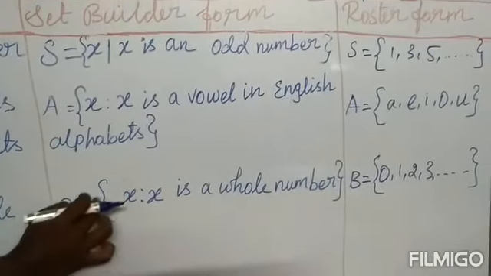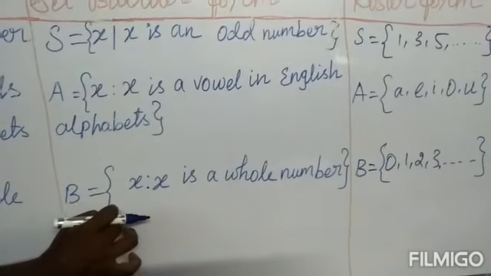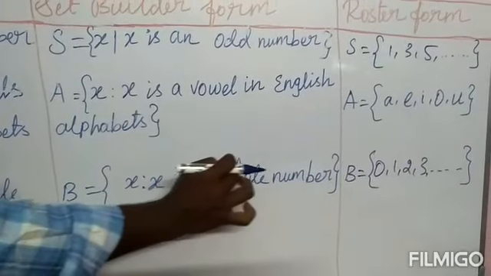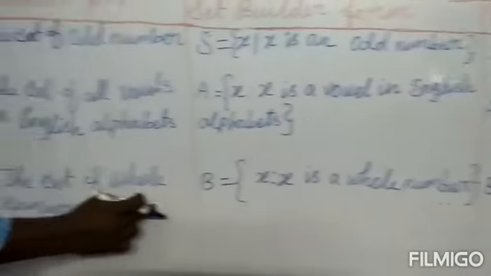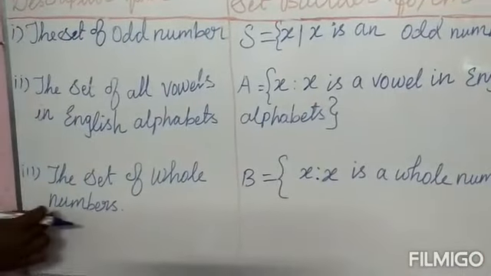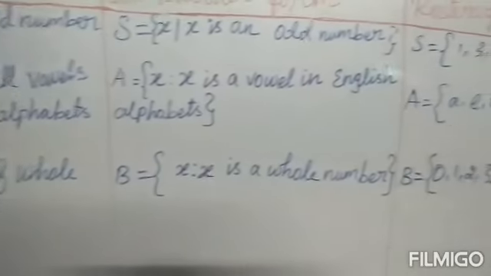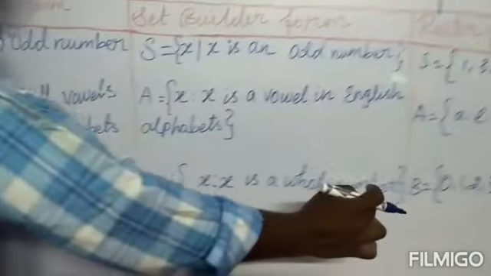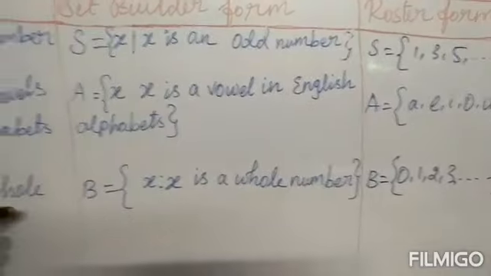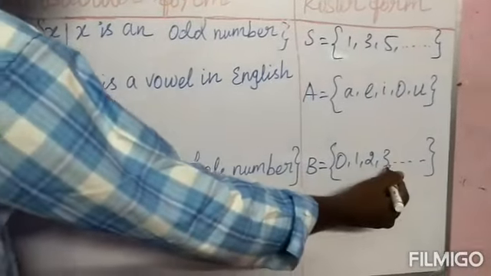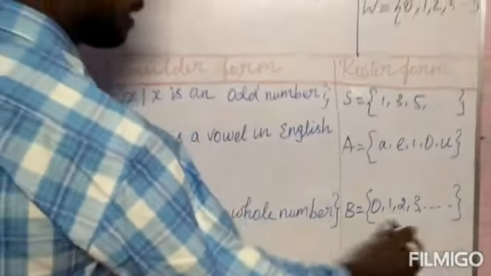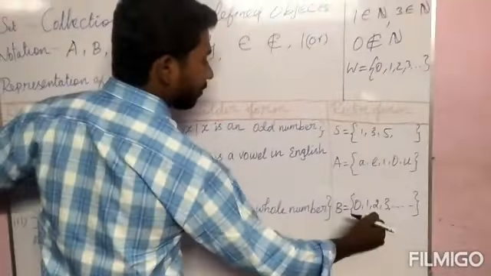The set builder form must be in the singular form, but the statement in the descriptive form must be in the plural form. And the roster form of the set of whole numbers is B is equal to 0, 1, 2, 3, etc. These are the whole numbers.